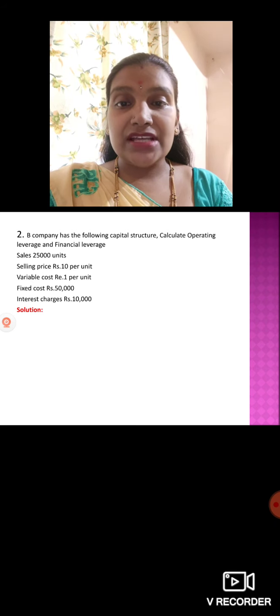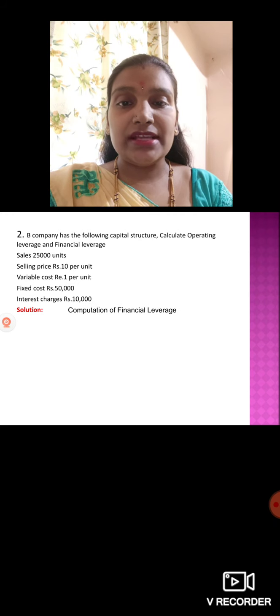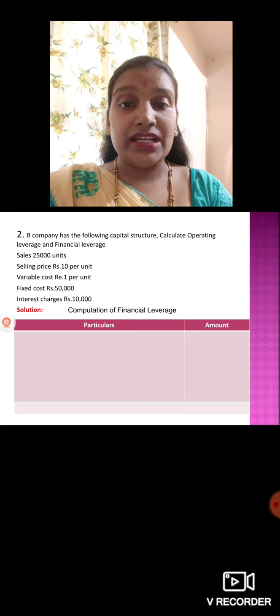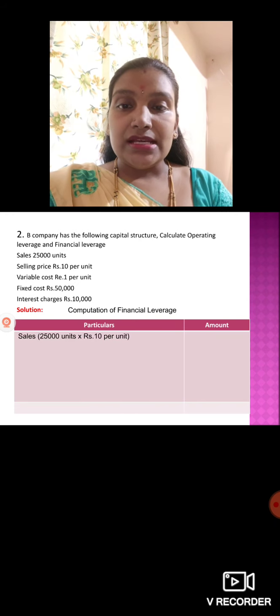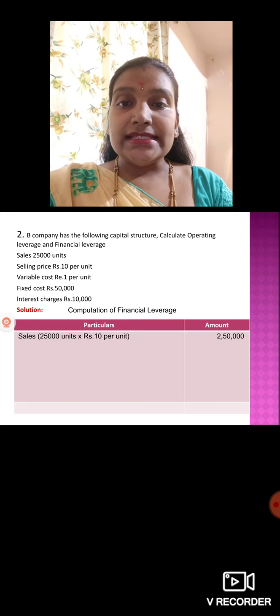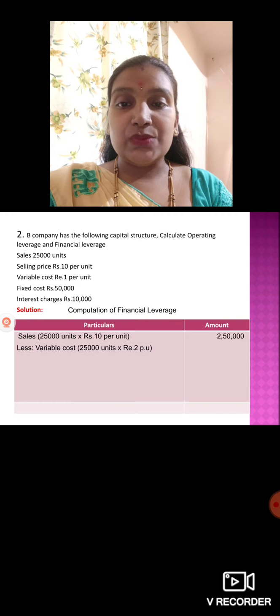Then interest charges we have is 10,000. Similar to the previous problem, we have computation of financial leverage as well as operating leverage. Sales we have is 25,000 units into rupees 10 per unit, so you will get 2,50,000. Then less variable cost. How much variable cost do we have? Rupees 2 per unit here.